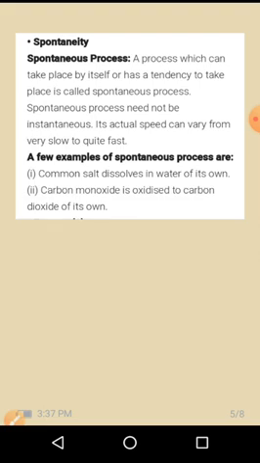It is called a spontaneous process. The spontaneous process need not be instantaneous. Its actual speed can vary from very slow to quite fast.